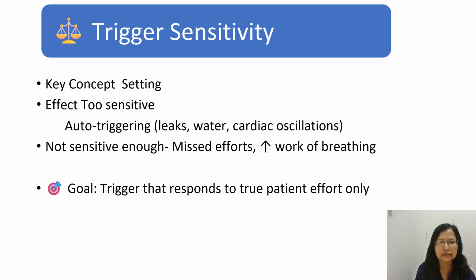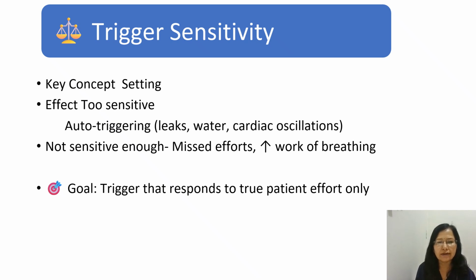So the key concept is the setting. If we set the trigger too sensitive, auto triggering can be generated by the leak, water, and cardiac oscillations. So whenever auto triggering is happening, we have to check for the leak, water in the circuits, and cardiac oscillation. If it is not sensitive enough, it means that the trigger will be missed, effort will be missed, and the work of breathing will increase.